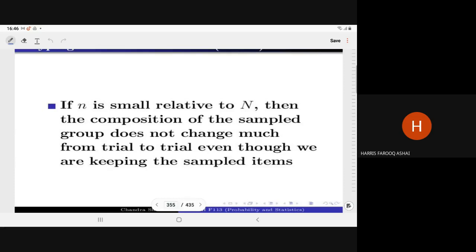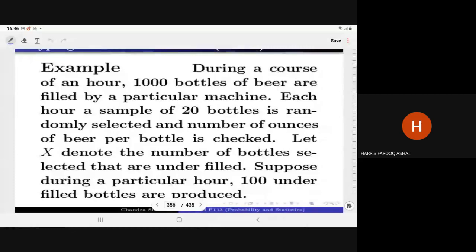Let us have this example. During the course of an hour, 1,000 bottles of beer are filled by a particular machine. Each hour, a sample of 20 bottles is randomly selected, and the number of ounces of beer per bottle is checked. Let X denote the number of bottles selected that are underfilled. Suppose during a particular hour, 100 underfilled bottles are produced. What is the question?